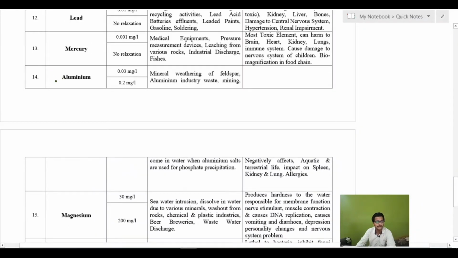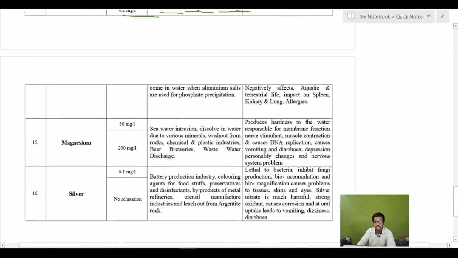Aluminium is a non-toxic metal. Aluminium has a limit of 0.03 milligram per liter, and the cause for rejection is 0.2 milligram per liter. The sources are mineral weathering of feldspar, aluminium waste, mining, and aluminium salts used for phosphate precipitation.